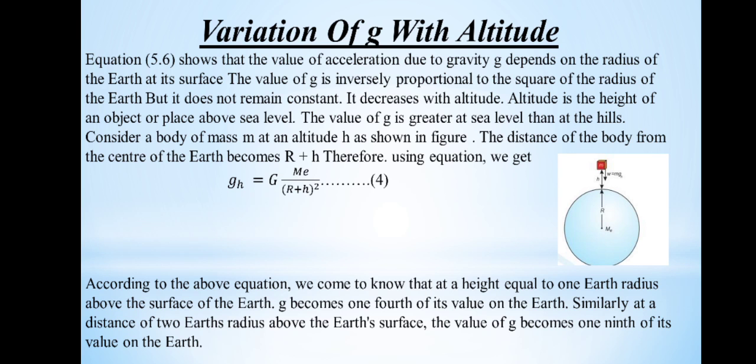Now we will move on towards our next topic, that is variation of g with altitude. In general words, we can say that what is the relationship of height with the value of g. In the whole topic we will discuss that as you go away from the earth, the value of g will decrease. Its value will be constant on the surface of the earth and maximum at the sea level, but its value will go on decreasing as you go above the sea level or as you go away from the earth.